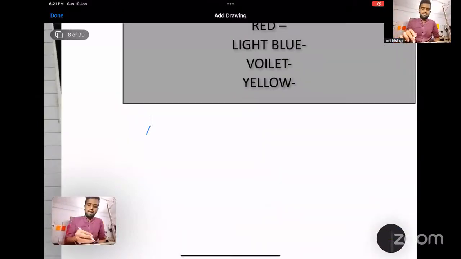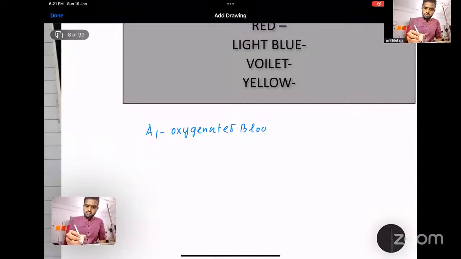One is A1, which I said is the oxygenated blood from the left side of the IVC.